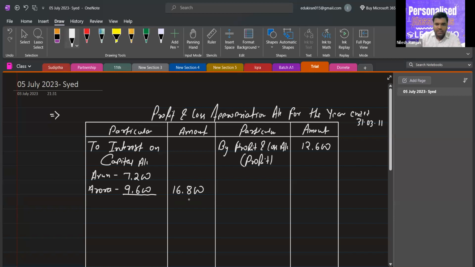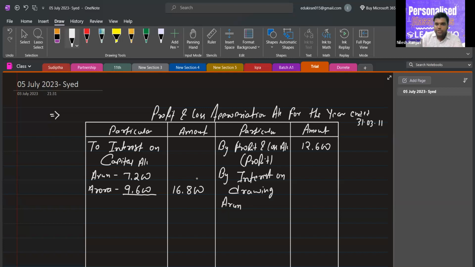So we will write the full amount, and then interest on drawing on the credit side. If that line is not written there, then we will proportionate this. We are not distributing that amount as profit; we have to take the maximum amount as this. So 450.